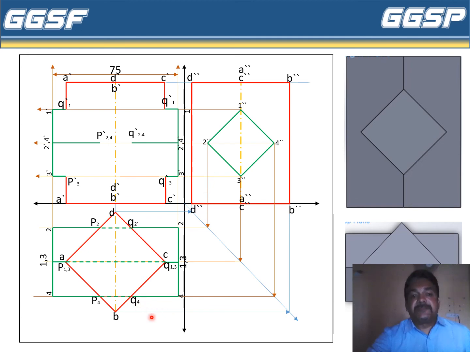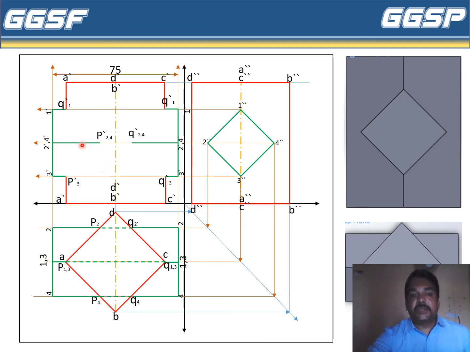How can these projections be drawn? Let's see. Q4 and Q2 points of intersection will be projected up to the projection line 2 4. Look here, 2 4. So the Q4, Q2 projections will be here up to point Q24. In the same way, the P4, P2 projections will be here up to point P24.